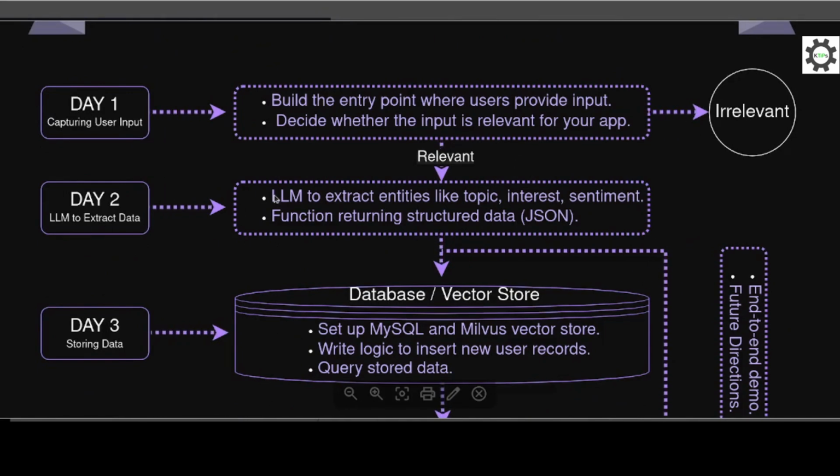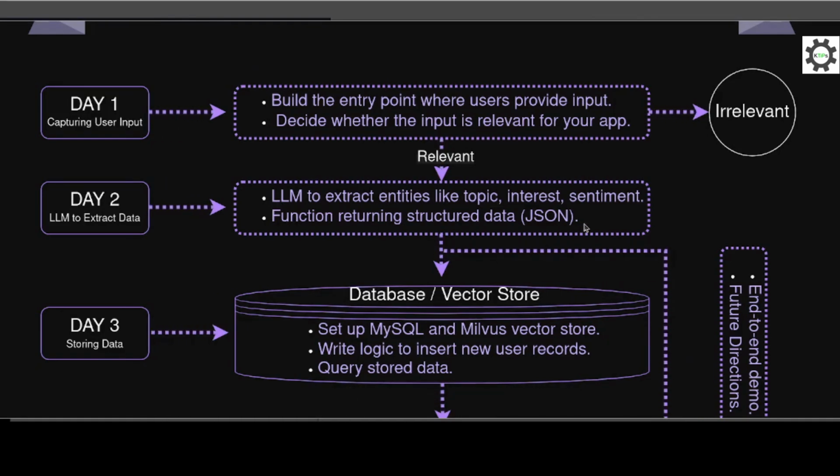In day 2, we continue with analyzing user input and extracting useful entities. When the user enters information that is relevant for the application, we are going to use a large language model to extract entities from the texts the users will be providing. The text will be provided either via the chatbot we have in the application, or by sharing the posts, likes, dislikes or comments that the user makes, because we will give users the possibility to see other users' posts and give some feedback on that.